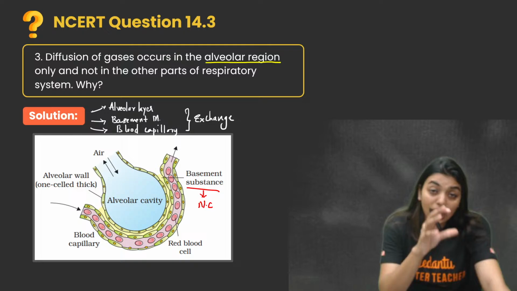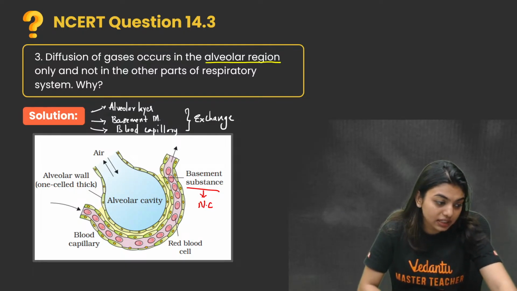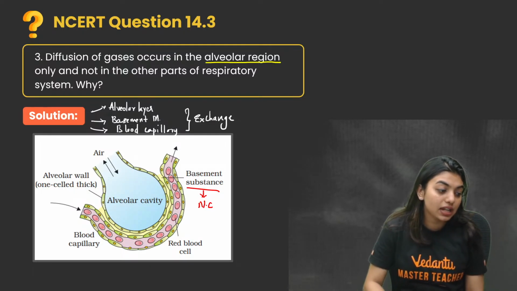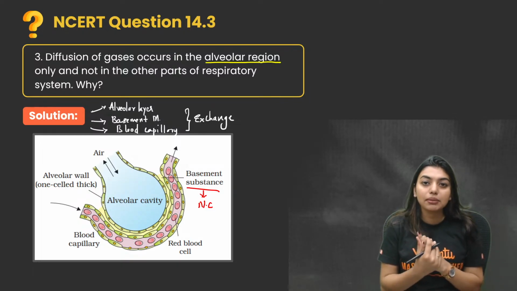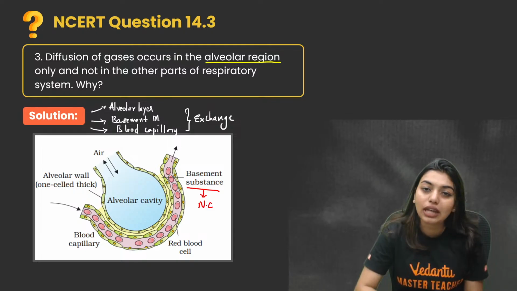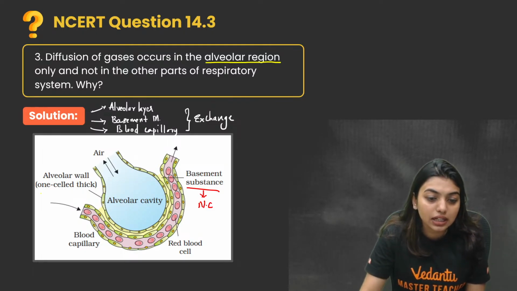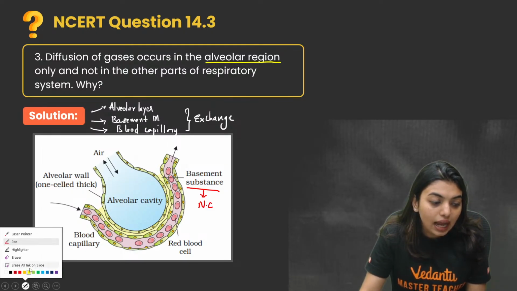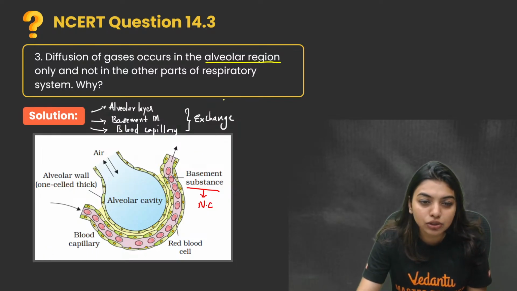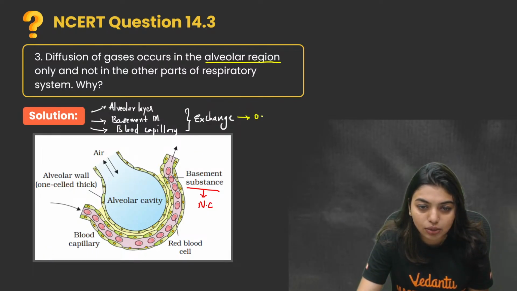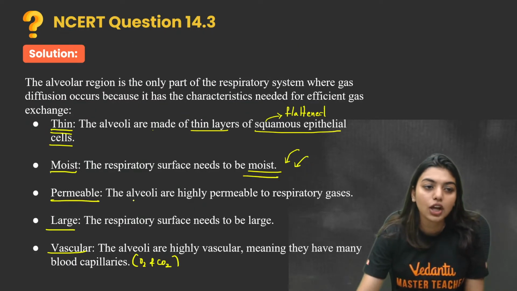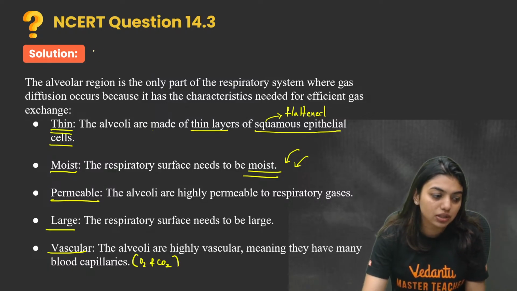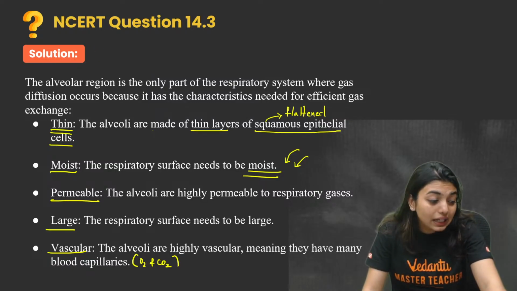This is the alveolus. The alveolus is the place where the exchange of gases will happen, and it has 3 layers: your alveolar epithelium with its basement membrane, the interstitial spaces, and then your capillary basement membrane. These 3 layers constitute the entire membrane. The thickness should be less than 0.2 mm, and all 3 layers together are called the respiratory membrane. This is the main reason why they are able to facilitate this kind of diffusion.